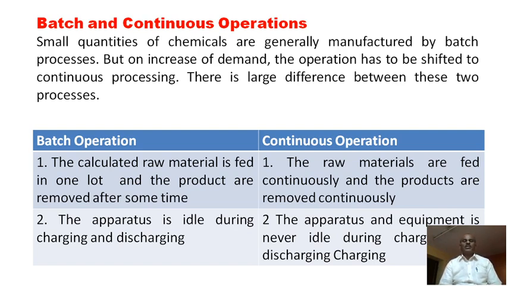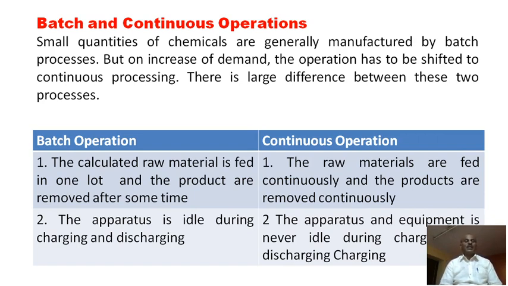Now continuous operation: this is the one-time feeding of the raw material, and the continuous product is to be obtained. Raw material is continuously added and product is continuously formed. This is the difference between batch operation and continuous operation.